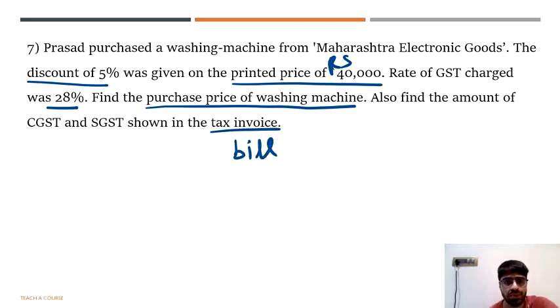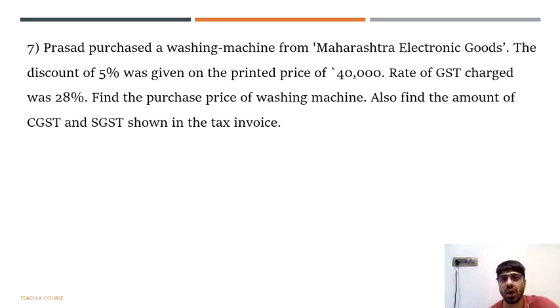means the tax invoice. Now you need to understand one thing, that whenever a discount is given, the price of that particular commodity will go down, and whatever GST you charge will be charged on the reduced price and not on the printed price. So we need to first calculate the taxable value by deducting the discount amount from the printed price.